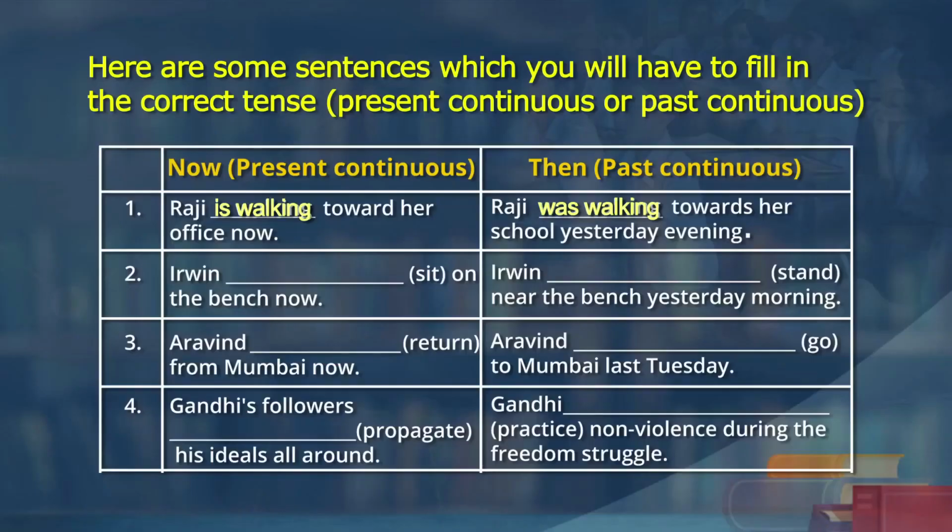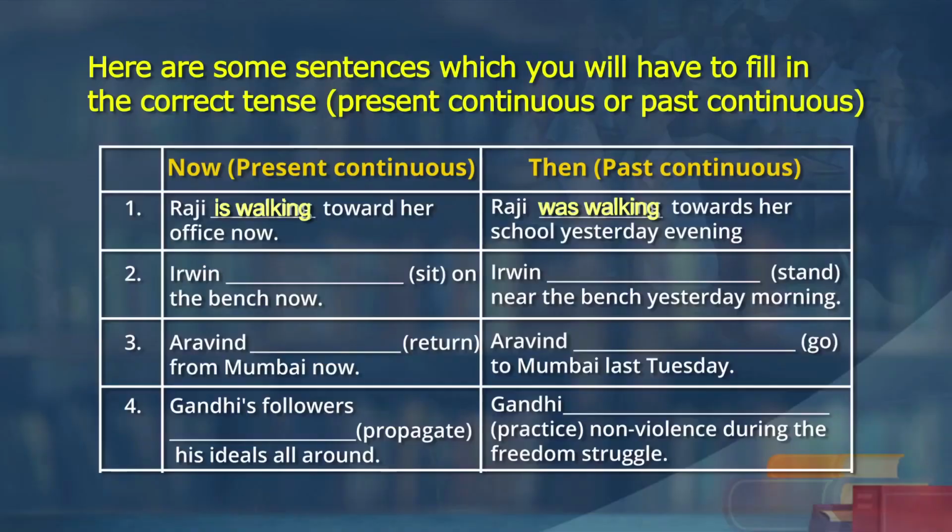Okay, fine. Raji is walking towards her office now. In past continuous, Raji was walking towards her office yesterday evening. Fine. Now, the same way, present continuous, then past continuous. Irwin sit on the bench now. Irwin is sitting on the bench now. Okay. Past continuous. Irwin stand near the bench yesterday morning. Irwin was standing near the bench yesterday morning.